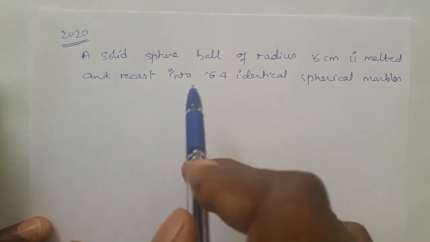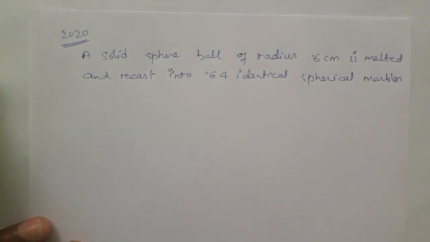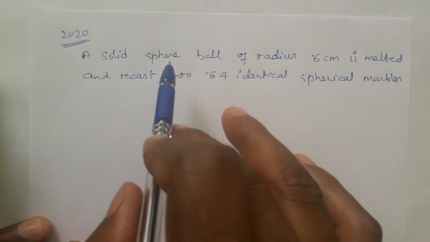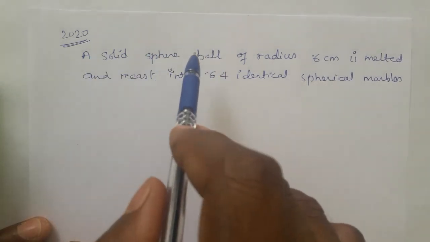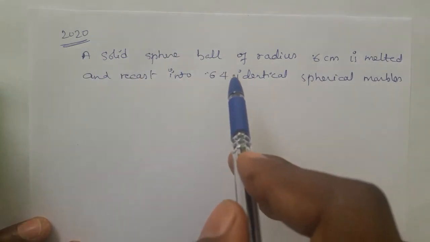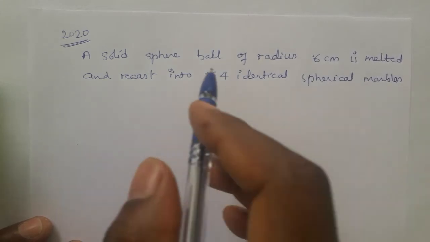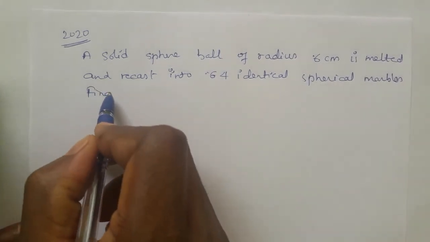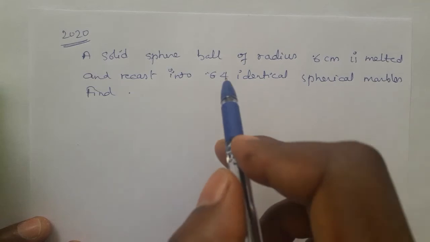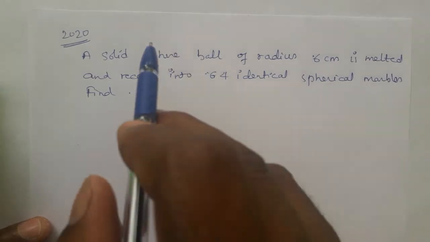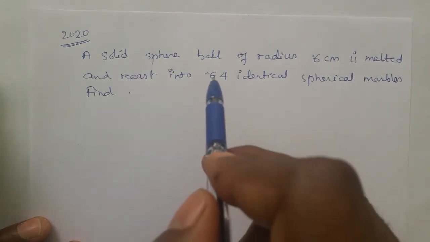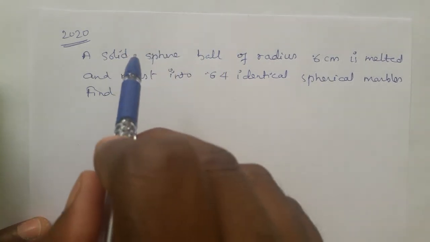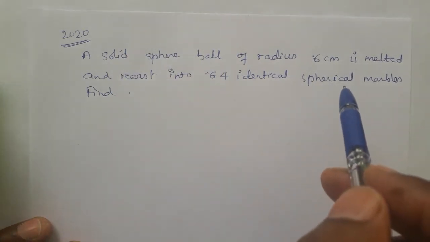A sphere is taken, and they have converted it into spheres again. The one taken is a sphere and what it is converted into is also a sphere, but it is a big solid sphere converted into 64 small spherical balls. How many spherical balls are made? Also given, 64. So the bigger sphere is 1, the smaller spheres 64. Both the counts are given.